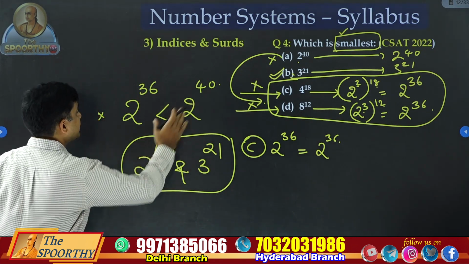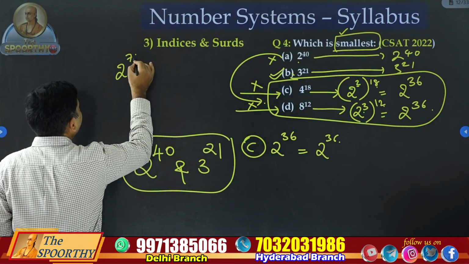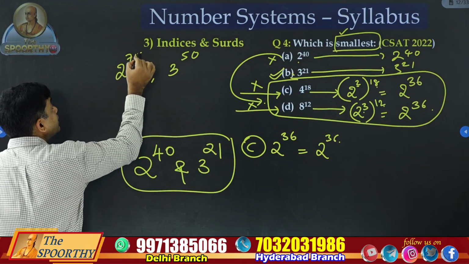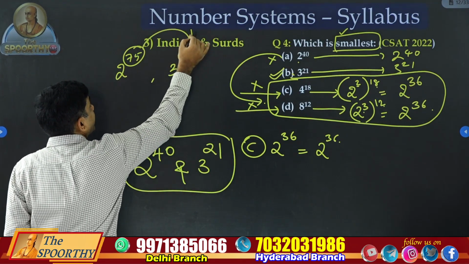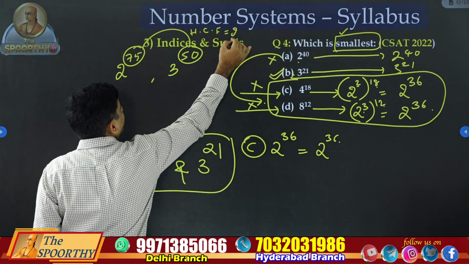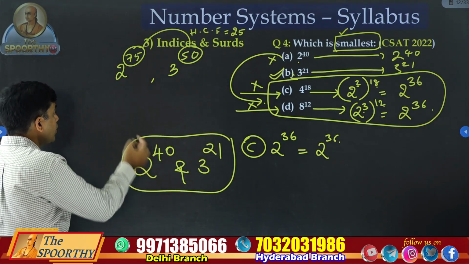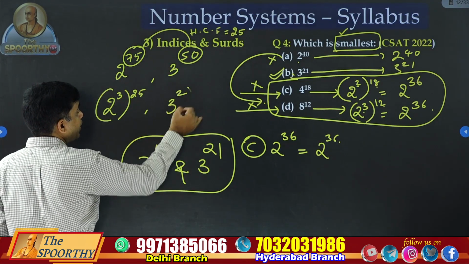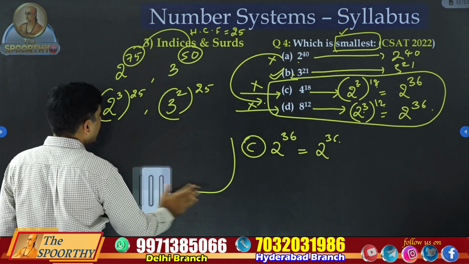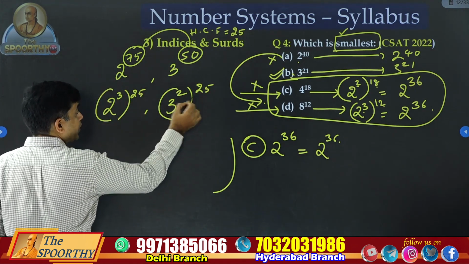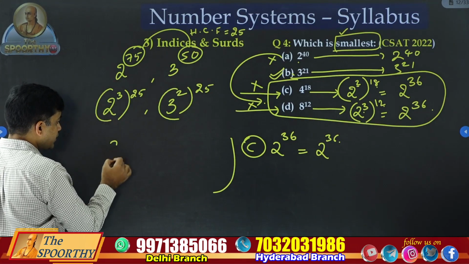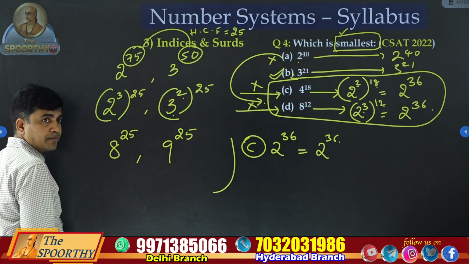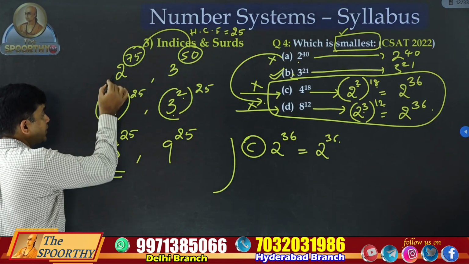There are certain conditions. For example, 2 power 75, 3 power 50. You can compare these two. How I'll tell you. 75 and 50, what is the highest common factor? 25. So you can write like this: 2 power 3 power 25 and 3 square power 25, because 25 3s are 75 and 25 2s are 50. Now 2 power 3 is 8, so 8 to the power of 25. 3 square is 9, so 9 to the power of 25. So which is smaller? This one. It means the first number.